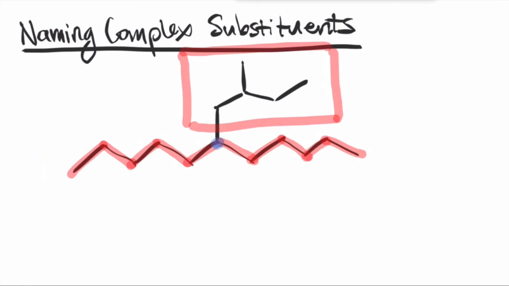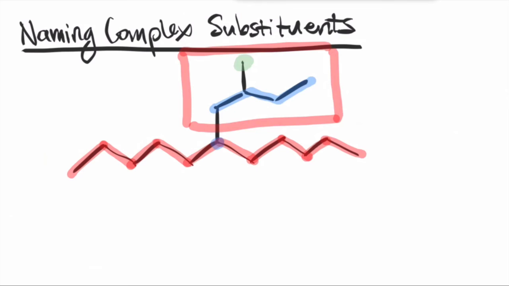So this was the original parent chain. Then what's the longest chain that comes off of it? So it'll be this chain, right? So a chain that is a root of 4 carbons. So that's a butane group. That substituent also has its own substituent, a methyl group.